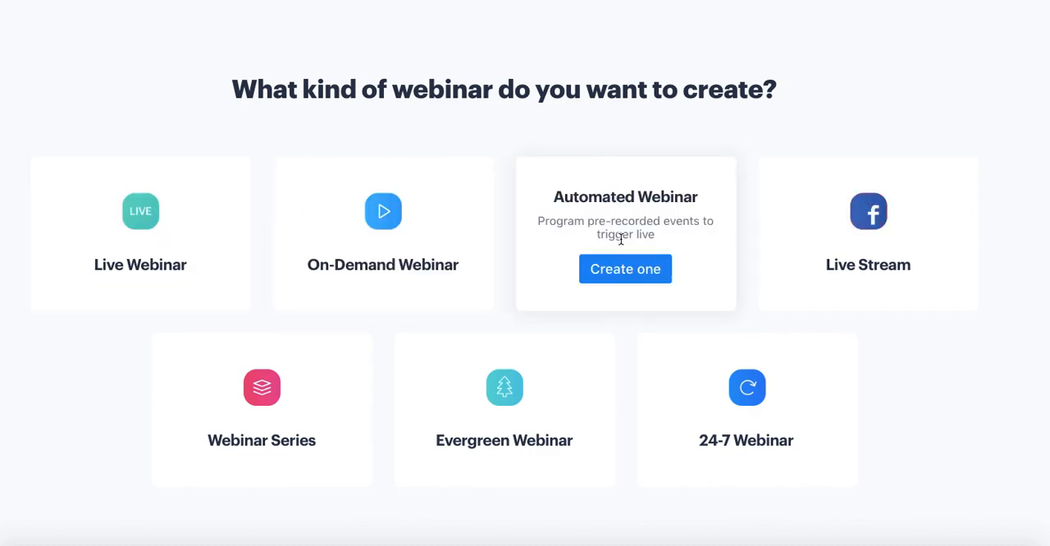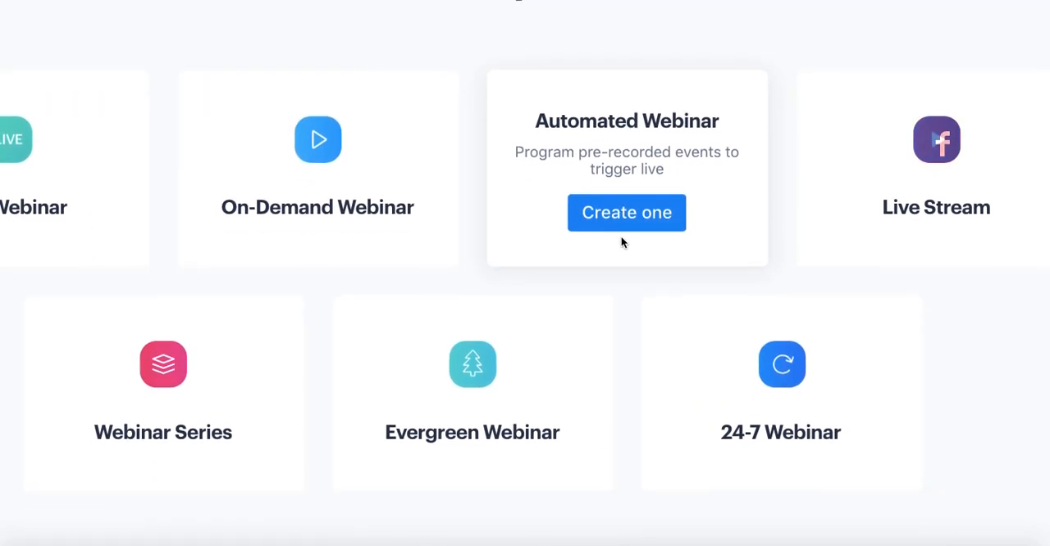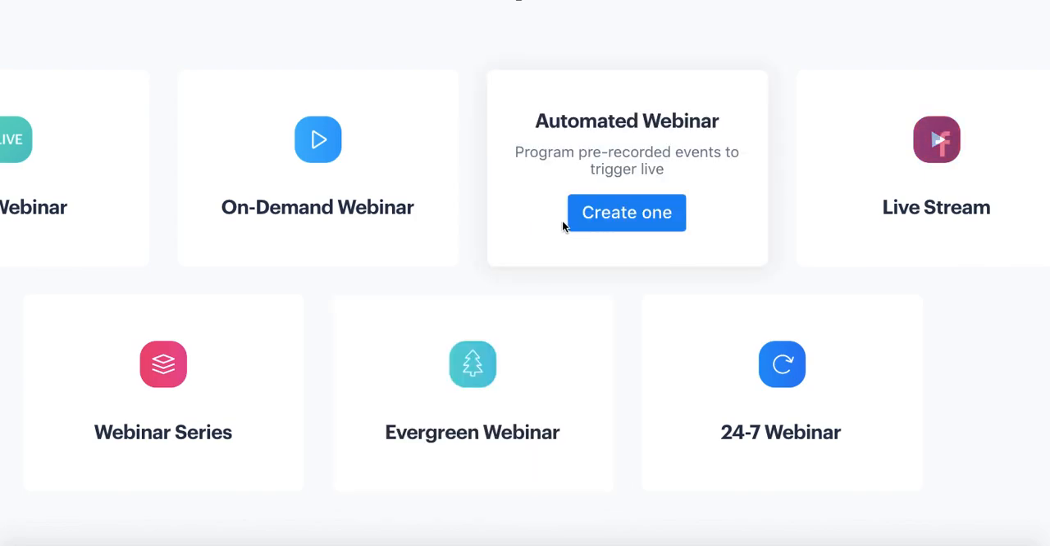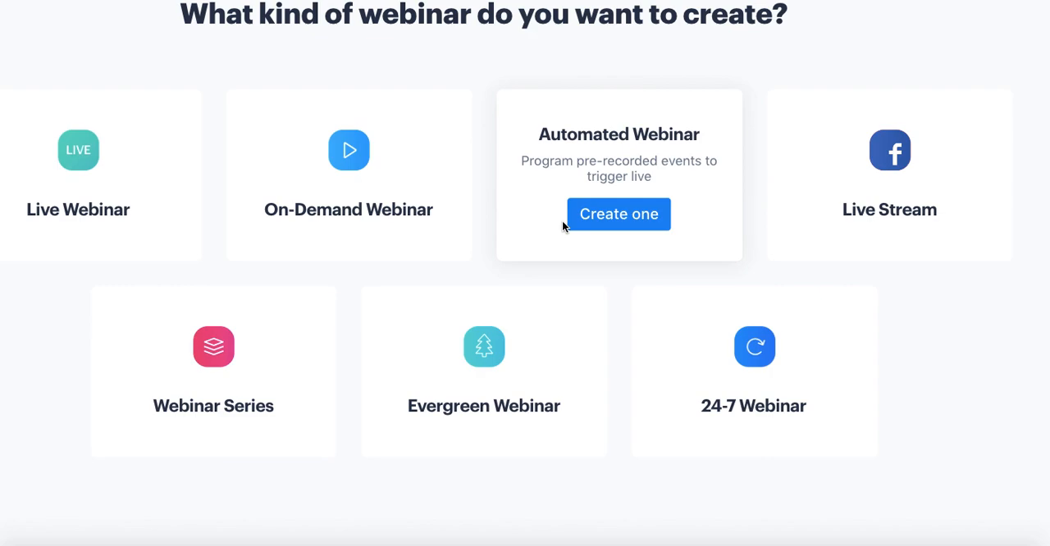The next webinar type is automated, and actually I'm going to group automated and evergreen webinars into the same category because these two webinar types are exactly the same in what they do. The difference between them is how they're scheduled. So an automated webinar on BigMarker is simply just a webinar that you're adding pre-recorded or pre-populated events to so that they automatically trigger during a live webinar.